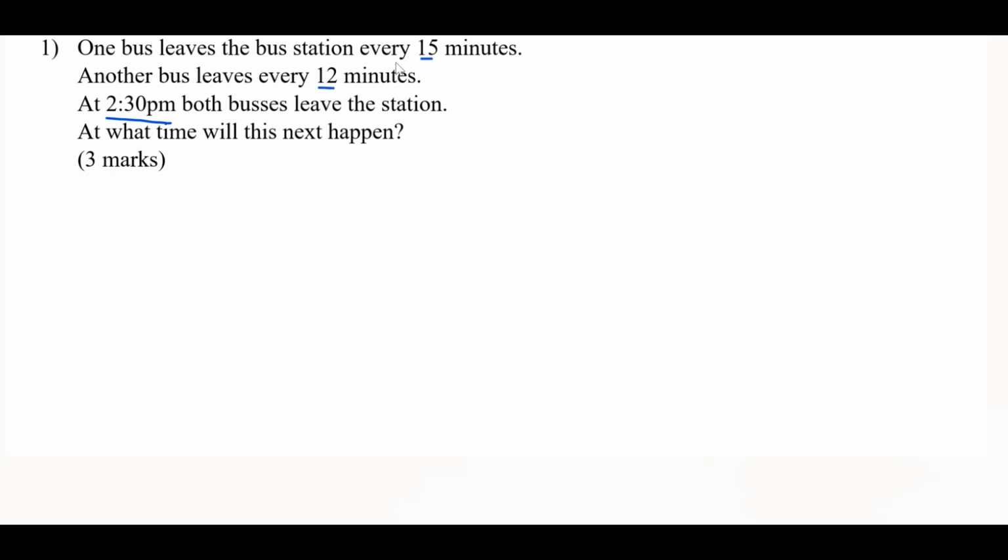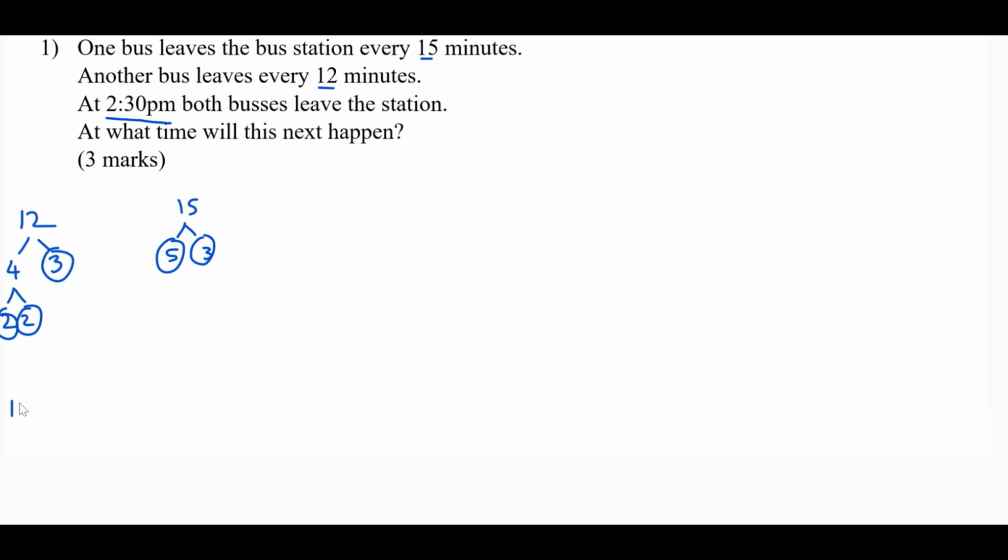So again, we're going to follow our two-step procedure of doing the factor trees and then doing a Venn diagram. So if we start off with 12, you can do 4 and 3, 2 and 2, that's that done. For 15, we can do 5 and 3, both prime numbers, so that is the factor trees done.